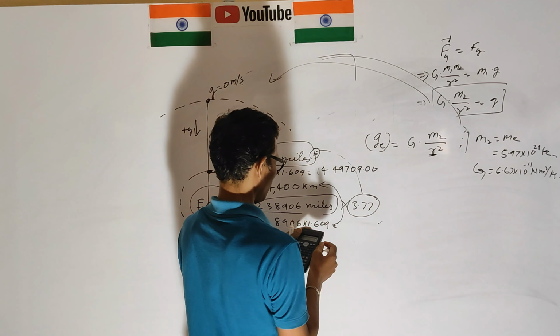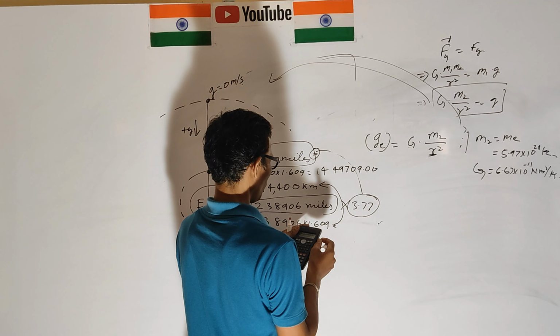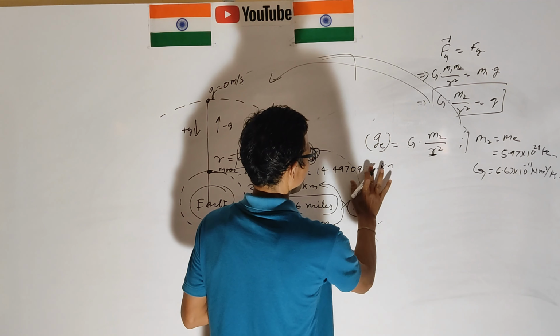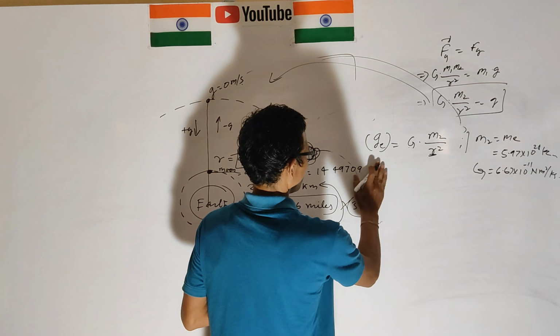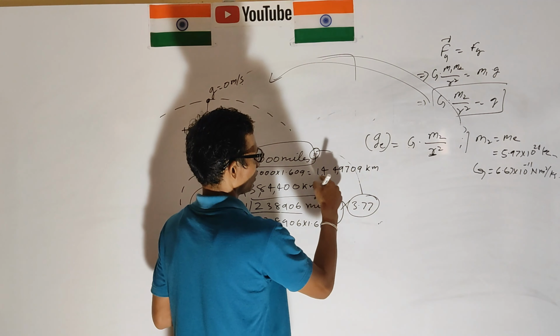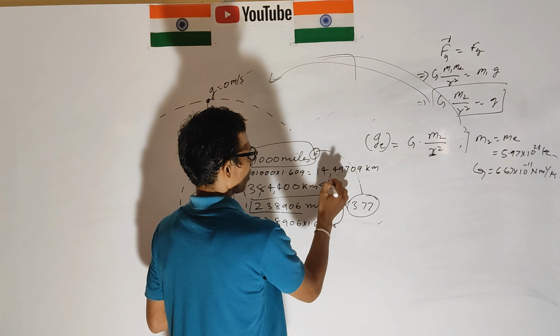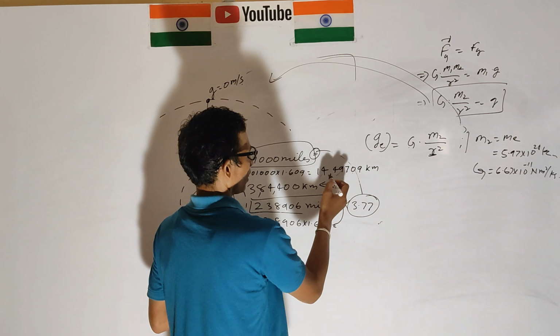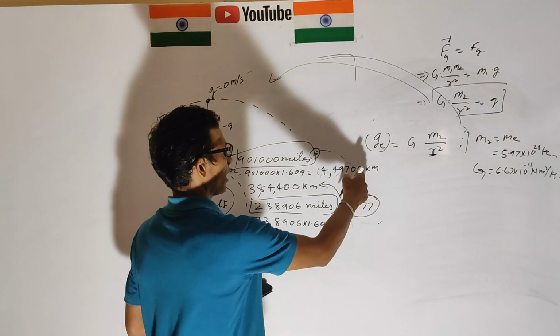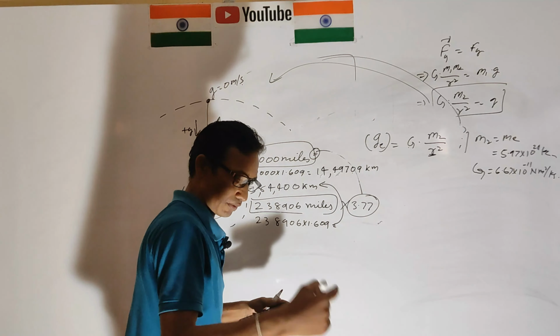Okay, 1449709 kilometer. This is not due to confusion, there will be confusion for you. This is 14 lakh, you can say 14 lakh: 1, 2, 3, 4, 5. It is 1,449,709 kilometer from the center of the earth.